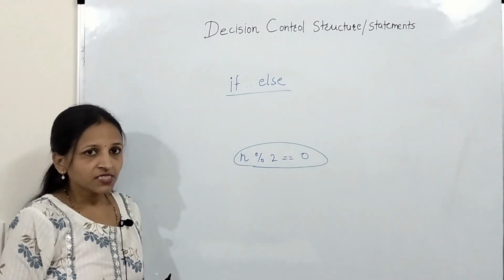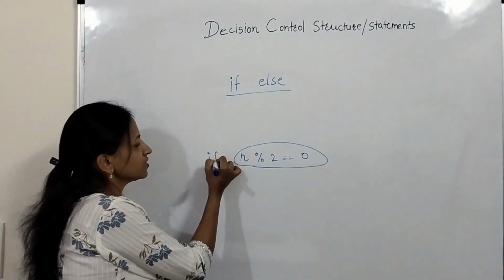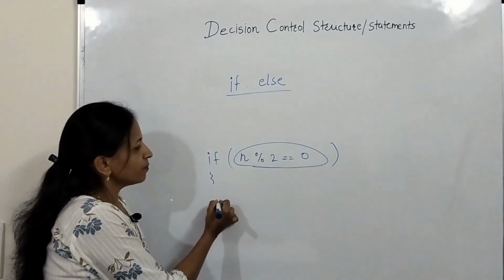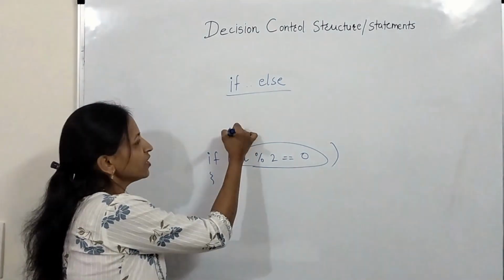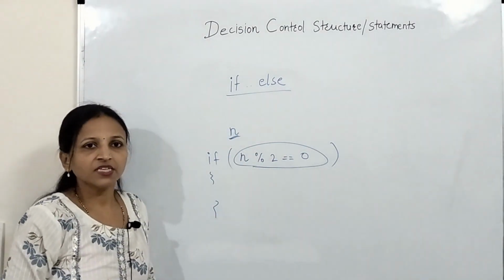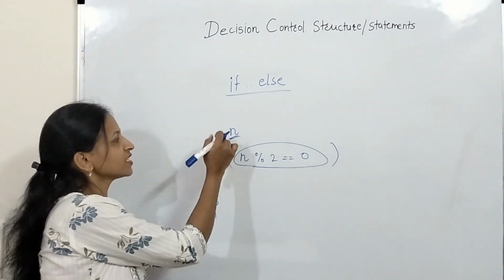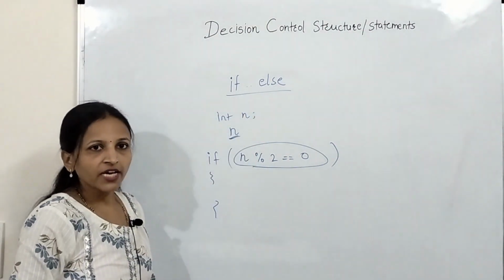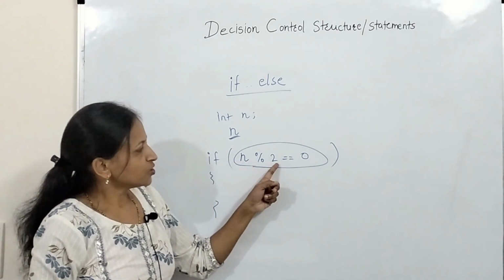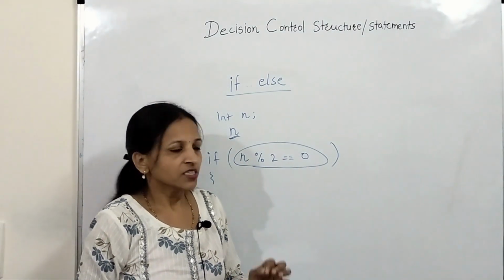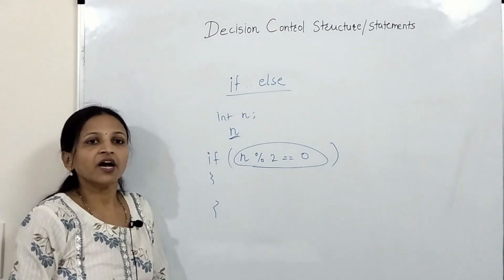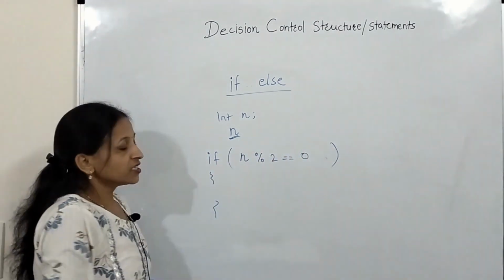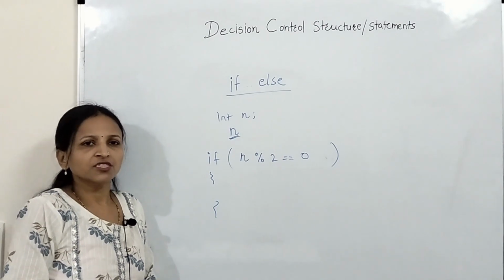We can place this condition inside if. Suppose we have accepted the number from the user and stored it inside the integer variable n. Now n modulus 2 is equal to 0 means this n is divisible by 2. In that case we have to display that the number is an even number.